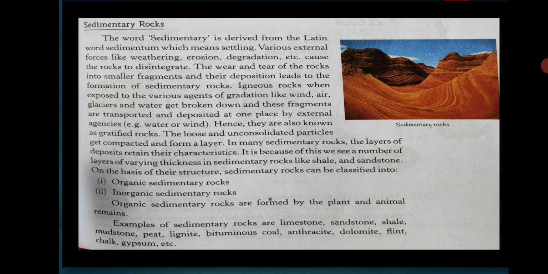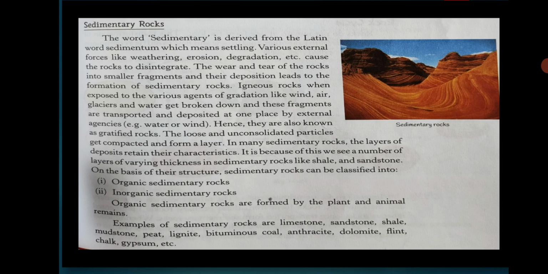Various external forces like weathering, erosion, degradation, etc. cause the rocks to disintegrate. The wear and tear of the rocks into smaller fragments and the deposition leads to the formation of sedimentary rocks. So how are they formed? The wear and tear of the rocks into smaller fragments and the deposition leads to the formation of sedimentary rocks.